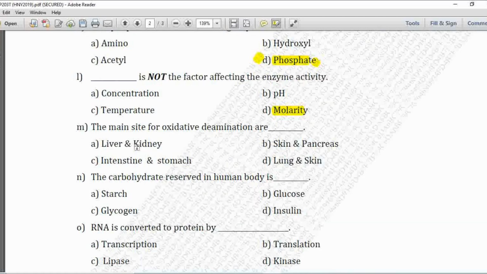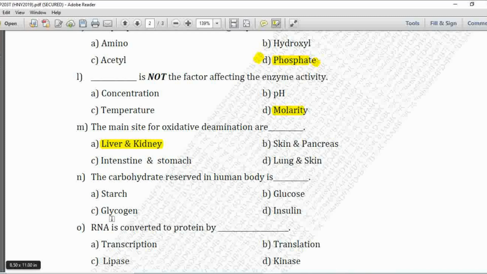Next MCQ, the main site for oxidative deamination is option A is liver and kidney, B is skin and pancreas, C is intestine and stomach, and D is lung and skin. So main site for oxidative deamination is liver and kidney. Option A is correct.